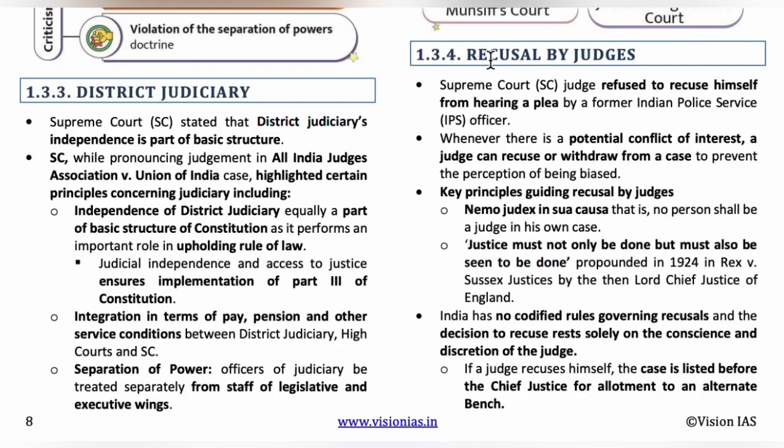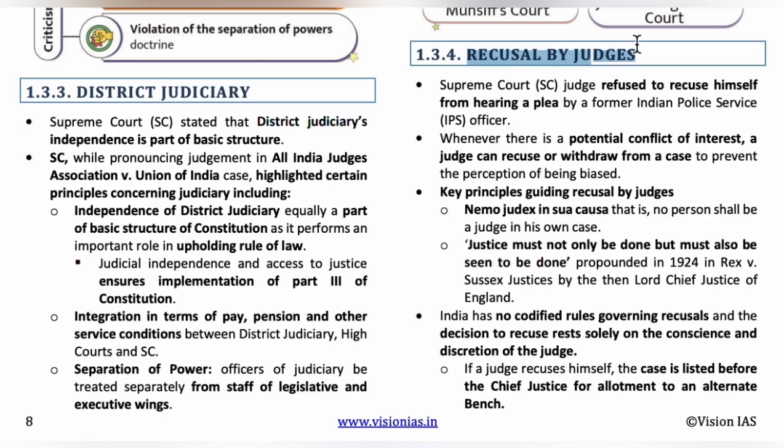The topic is recusal by judges. So recuse means to disqualify oneself as a judge in a particular case. The topic was in the news because former IPS officer Sanjeev Bhatt asked to recuse a judge, Mr. M.R. Shah, in order to submit additional evidence.